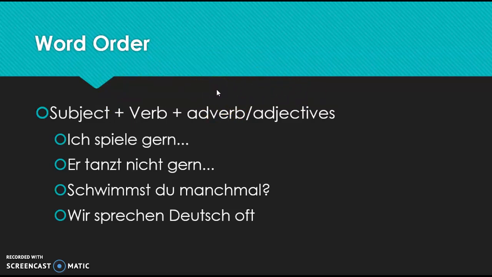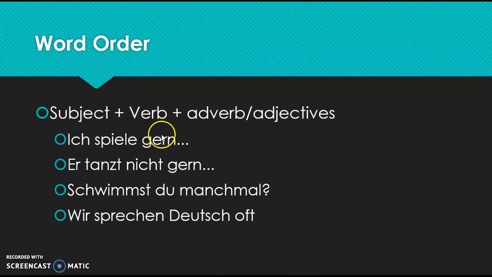A lot of times people will try to put an adverb, an adjective, a time element in between the subject and the verb, but in German we don't do that. For example, you've learned ich spiele gern. Remember, gern does not go in between the subject and the verb. Gern, remember, means gladly, so we use it to say that we like to do things or don't like to do things, as it is with nicht gern here in the second example, but subject and verb, so ich and spiele, so your person and your action, they should always be together.